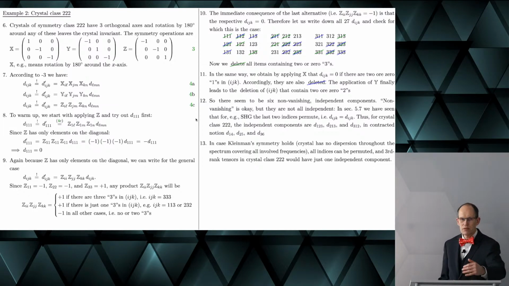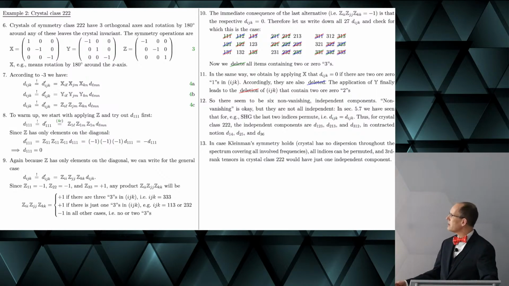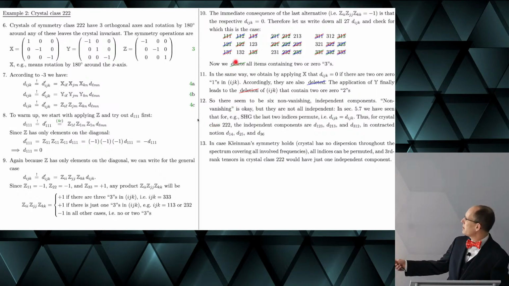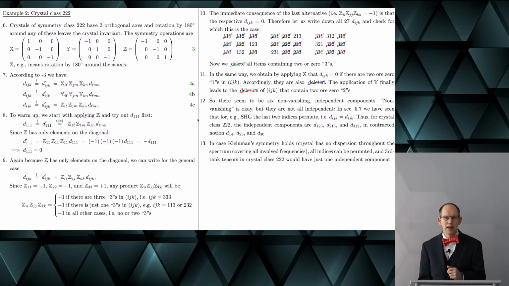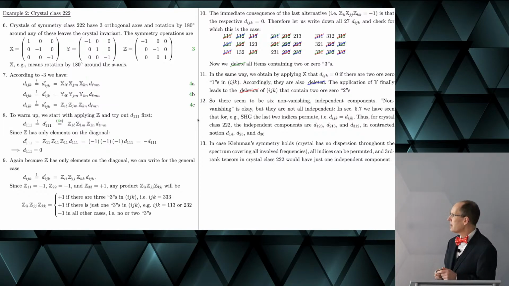Then we have no index 2 or two indices 2 in this tuple, and we would delete them accordingly. You see that there's only a very limited number of components that survive. All the others are 0. So we have 6 non-vanishing, at first glance independent, components.